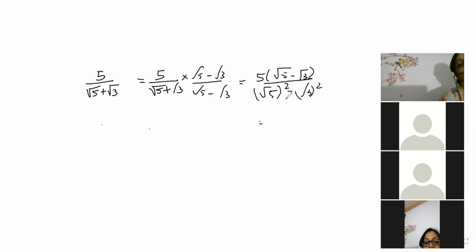So root 5 square is 5, and this one will become beta 5 minus 3, 2, and this will become your answer. So 5 into root 5 minus root 3 by 2 is the correct answer. In bracket, Ashwin, you are absolutely correct. But whatever content will come, it will come in bracket.